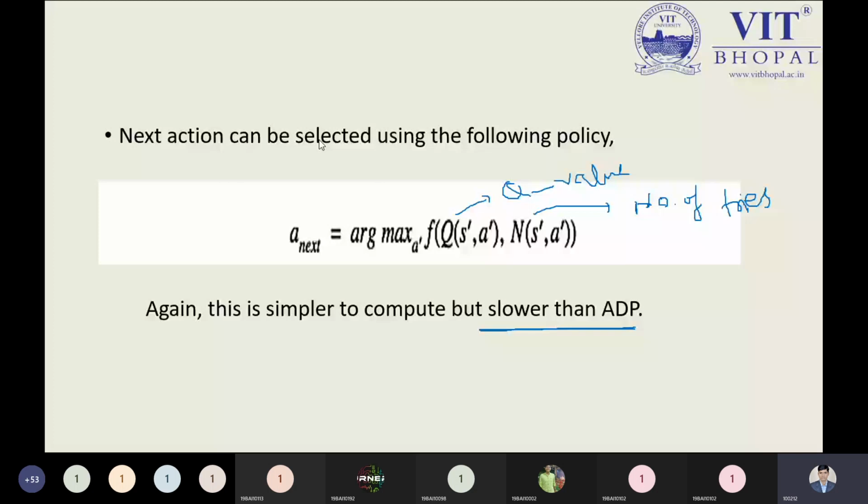But in the adaptive dynamic programming, we are using only the transition model. I'm speaking once again, it is not written over here, so please listen carefully. In the transition model, we are just following the current state to the next state details only. But in the Q value functions, we will need to keep the details of all its successors. So definitely it would be slower than the ADP. That is the only reason. From this point, you have to keep this in mind while understanding this.